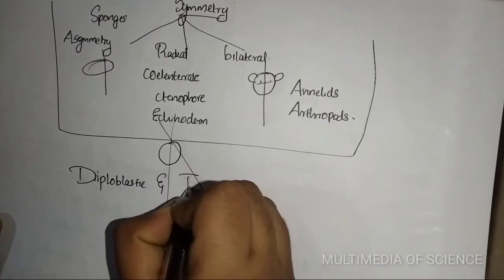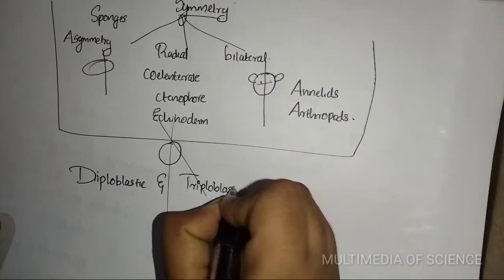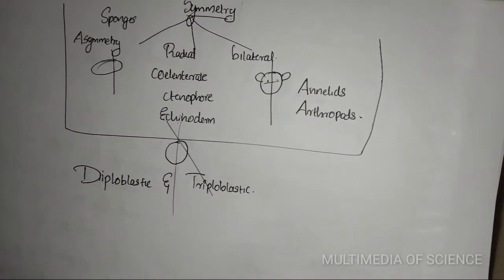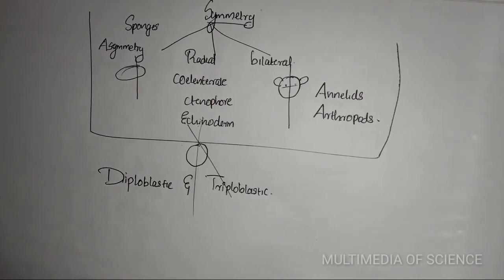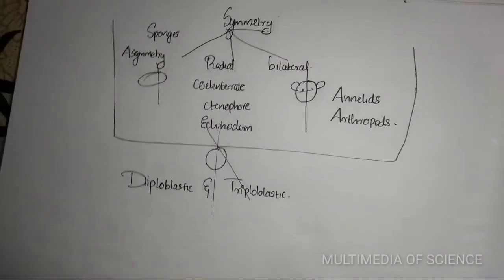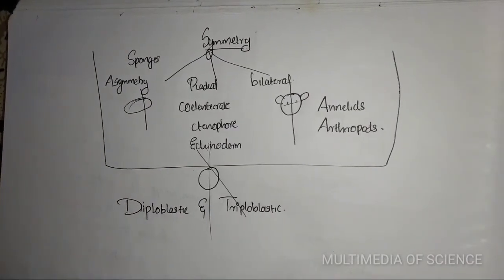Diploblastic and triploblastic. This classification is based on the germinal layers. If there are ectoderm and endoderm, it is diploblastic, and if there are ectoderm, endoderm and mesoderm, then it is triploblastic.